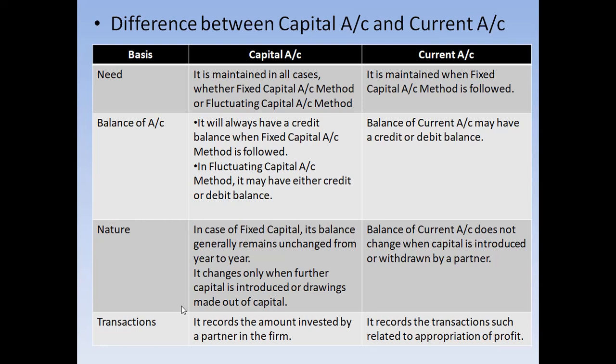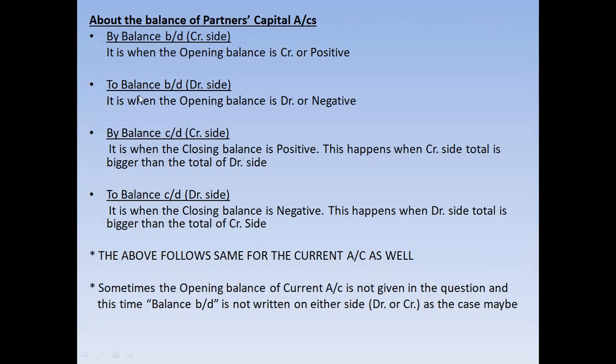Now, this shows the difference between capital account and current account, how the balances are there, what is the need of it, what is the nature. As you can see here, I was discussing that the balance of current account and capital account varies as per the method of accounting that we use, as per the fluctuating capital method and as per the fixed capital method. We should know this.